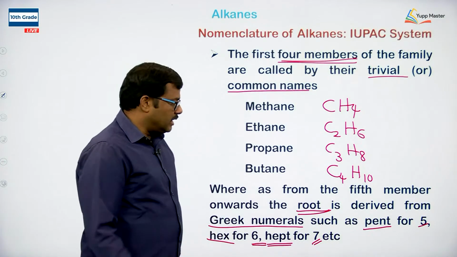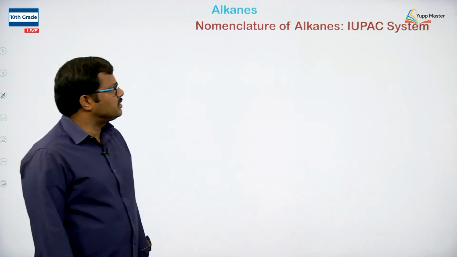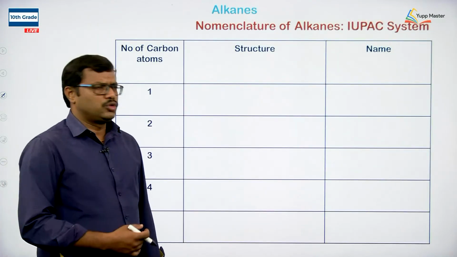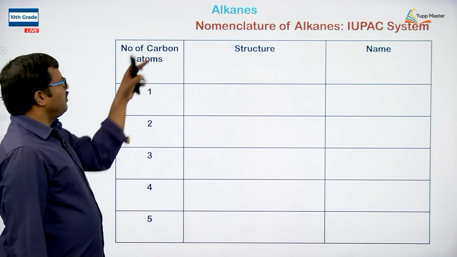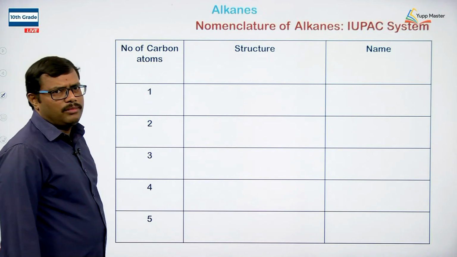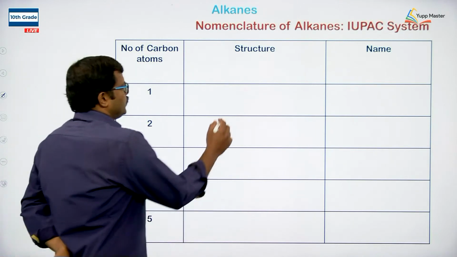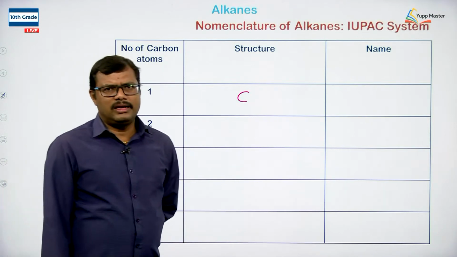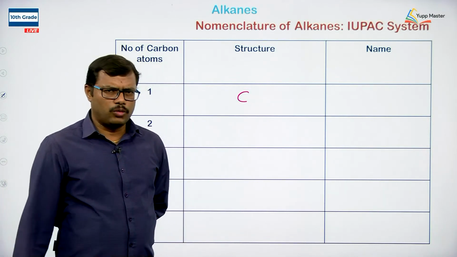Of course, let us write all the names of these compounds so that you can easily understand and remember them. For example, when we have only one carbon atom in the alkane chain, we know that carbon is tetravalent, it can form 4 bonds.